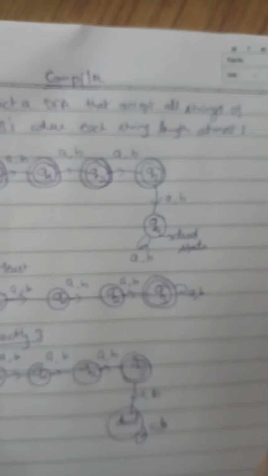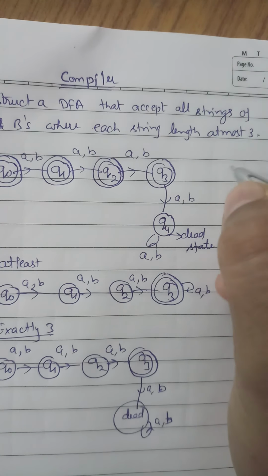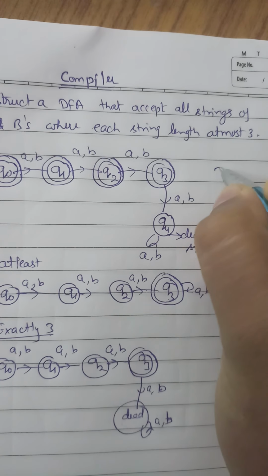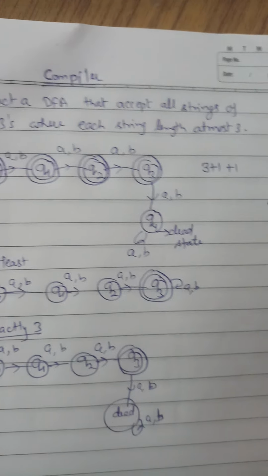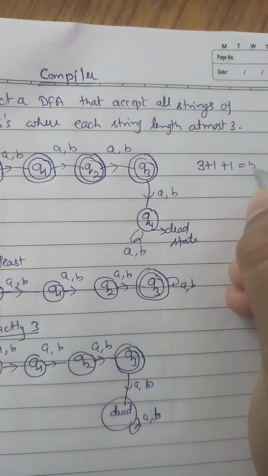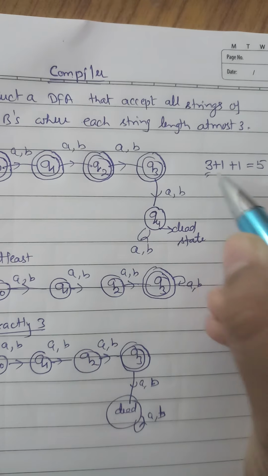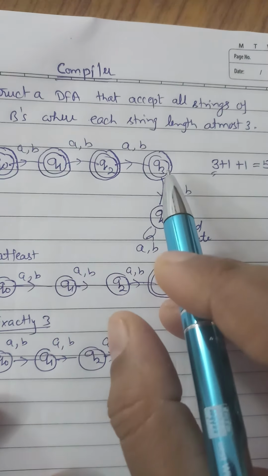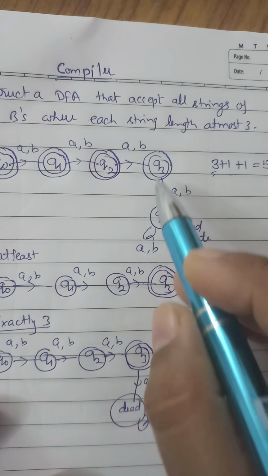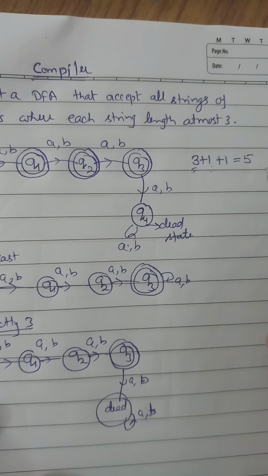So how many states are possible if at most it can be 3? 3 plus 1 plus 1, which is 5. For strings of length up to 3 we need 4 states, that's 3 plus 1, and 1 dead state, so 3 plus 1 plus 1. 5 states should be present.